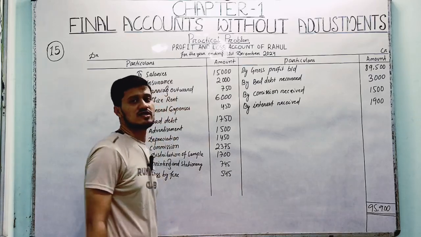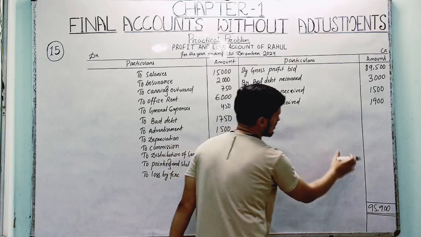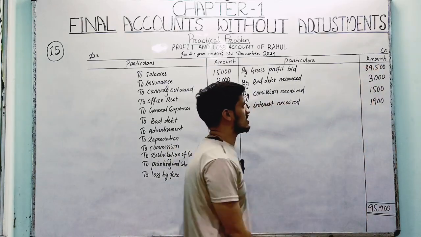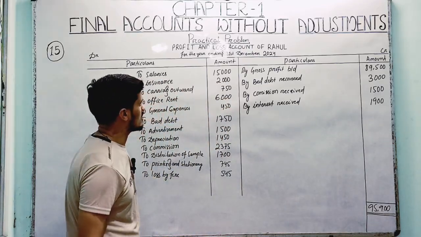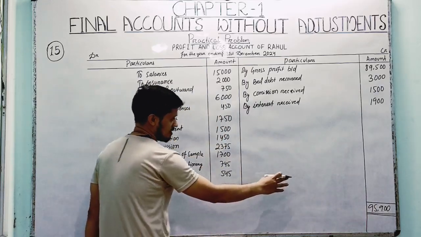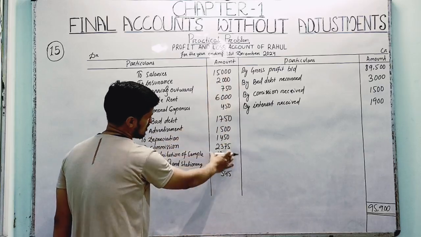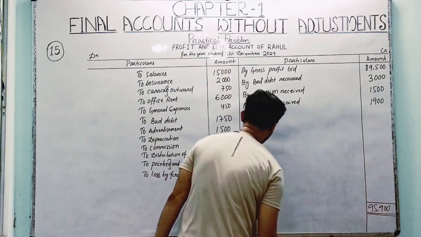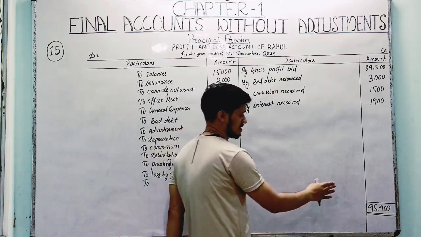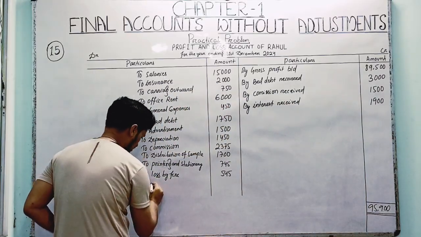It's 95,900. We already calculated it earlier, just because we do not want to waste time in the video, right? If you have a doubt, no problem, you can add these amounts on your calculator, then you will get the answer 95,900, right? Now if you subtract all these expenses, the 15,000, 2,000 and all these expenses, from the 95,900, then you will get the net profit, because the credit side is a greater value and the debit side has a smaller value, so that's why it will be net profit.